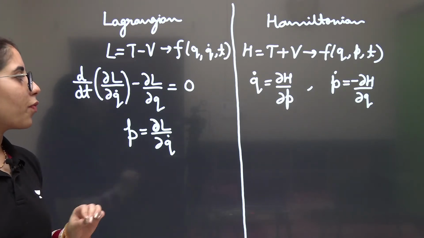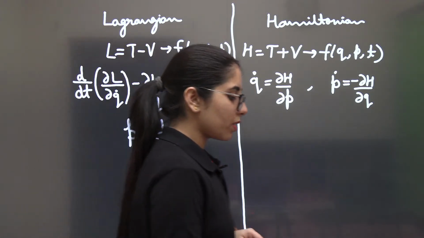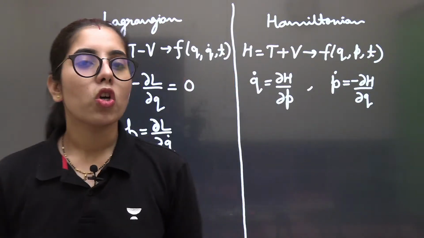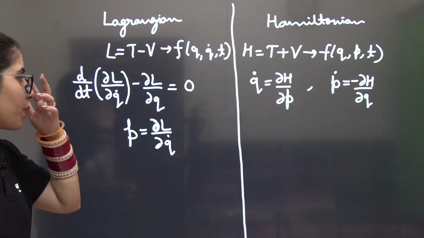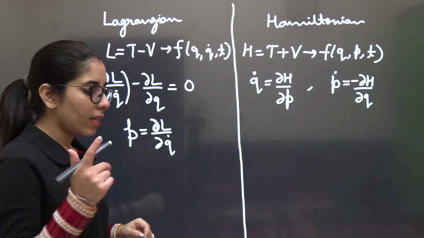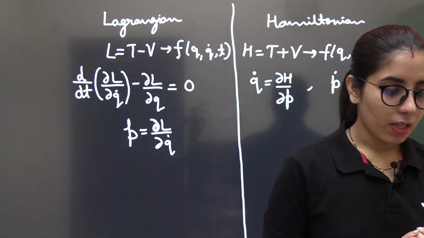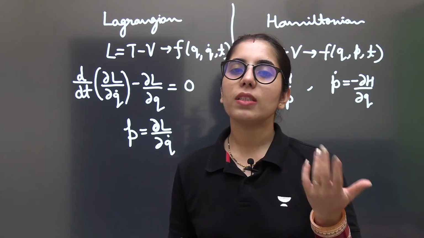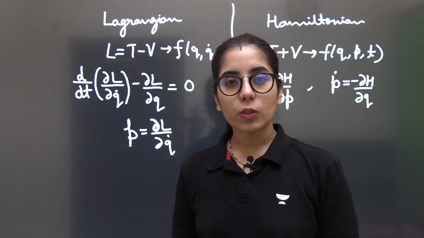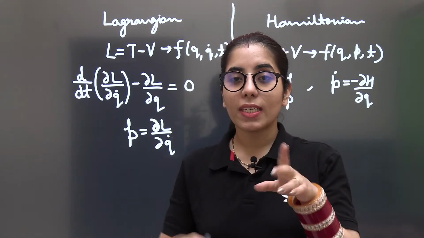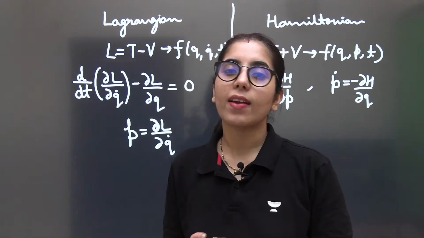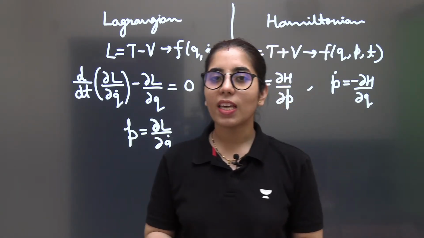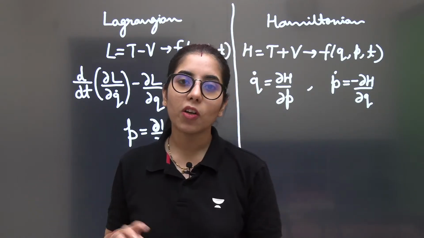At the same time, I'll keep considering the next points related to Lagrangian dynamics or Hamiltonian dynamics one by one. So in case of Lagrangian dynamics, a few more things you need to know. The next thing is, if the Lagrangian does not depend on time explicitly. Explicitly means the time t is directly present in that expression. If it is there, you will say it depends on time t explicitly.